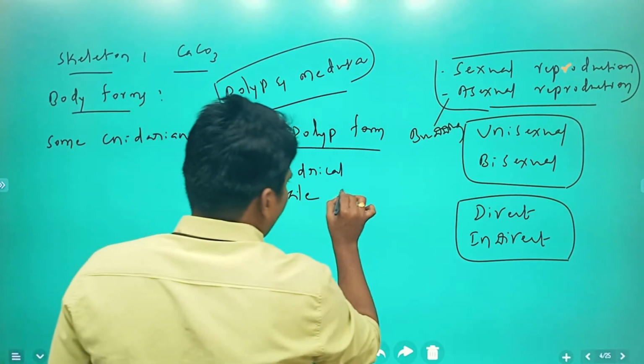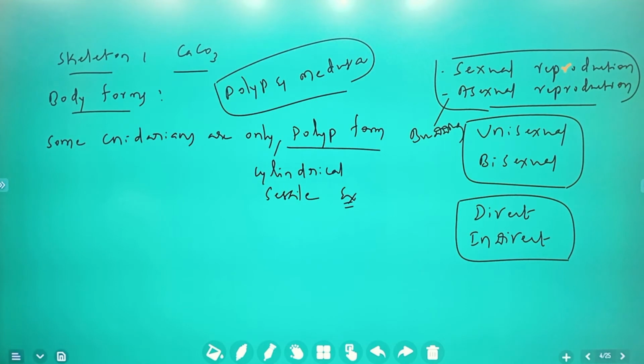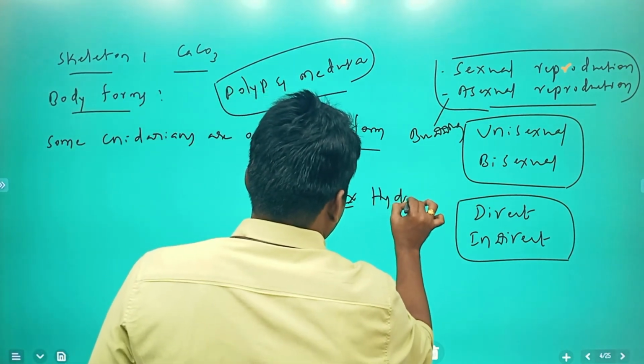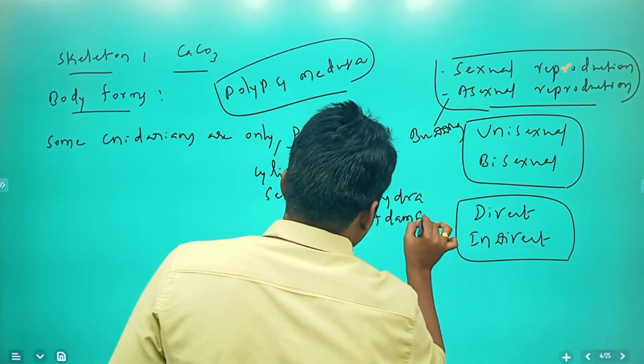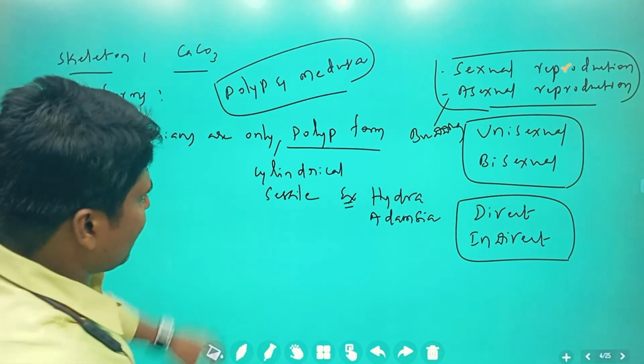In the polyp form, the examples you can see are Hydra and Adamsia. These are cylindrical in structure.